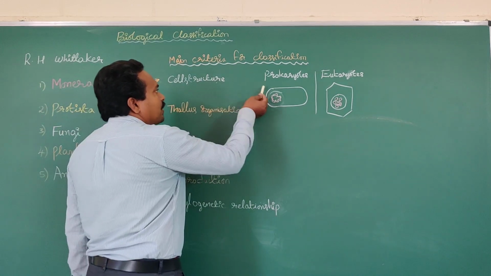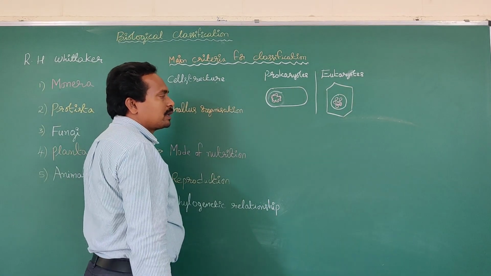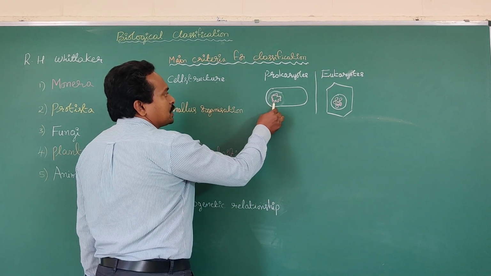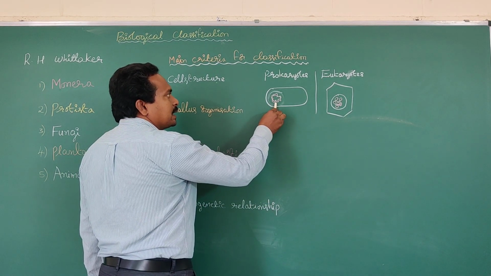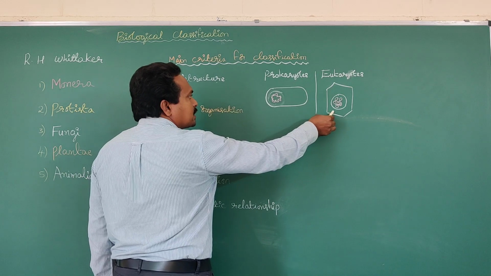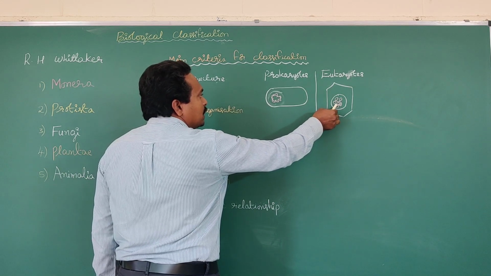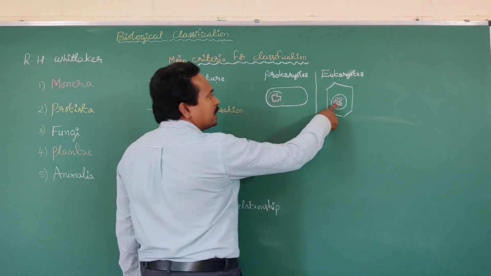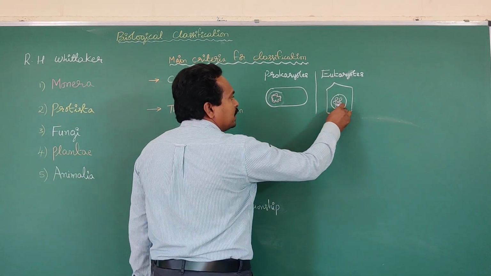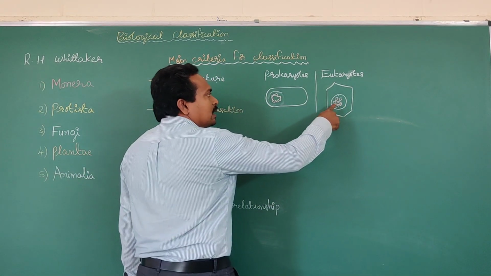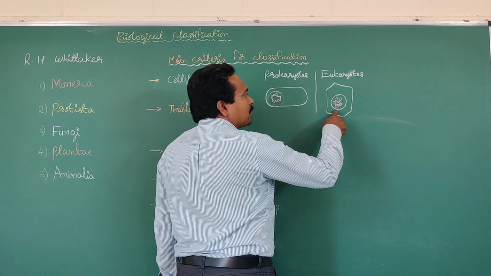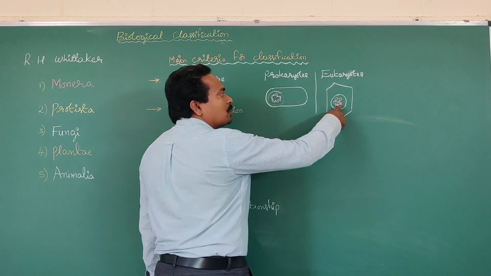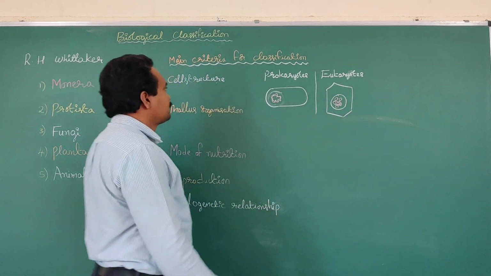So cell structure varies depending upon types of organisms. In prokaryotic cells, the genetic material is naked, whereas in eukaryotic cells, the genetic material is covered by the nuclear membrane. This red net-like structure represents the genetic material. Here the envelope covers it, so the genetic material is covered by the envelope or nuclear membrane.